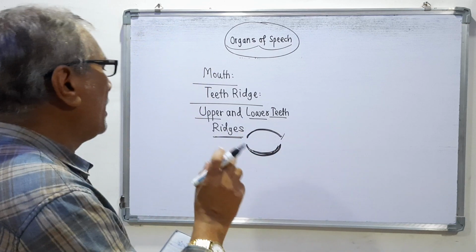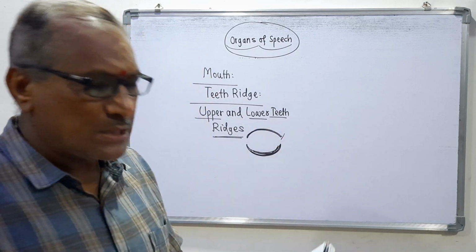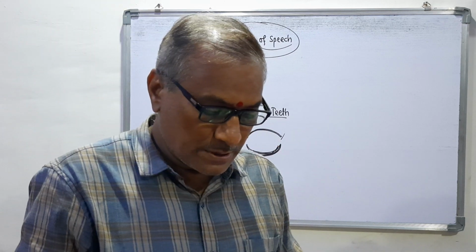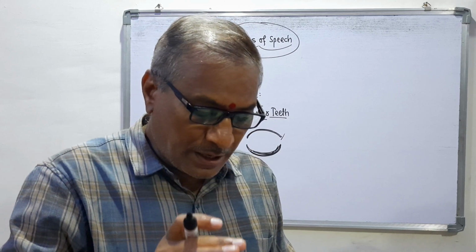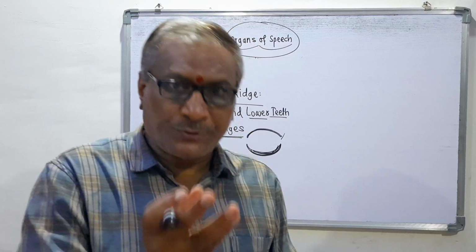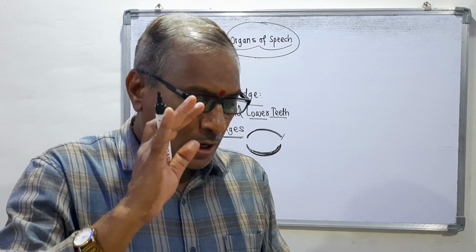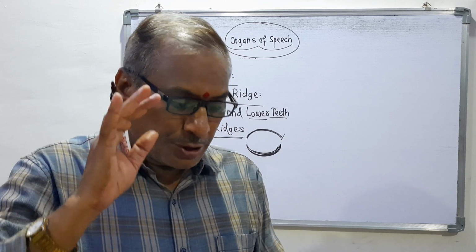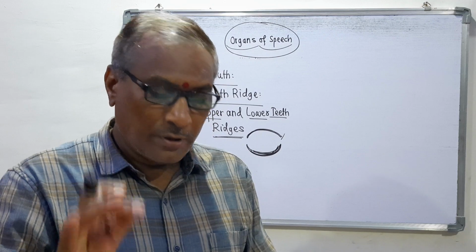So in this way, there are two parts in our mouth and these two parts help to pronounce our words. My point is that there are two groups: the first group is the upper teeth ridge and the second group is the lower teeth ridge.